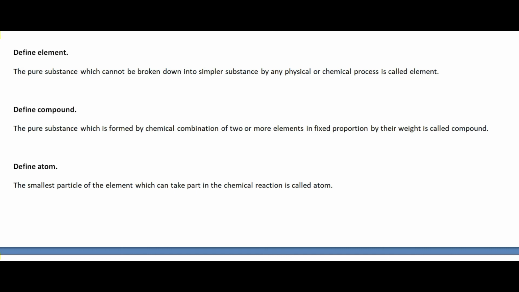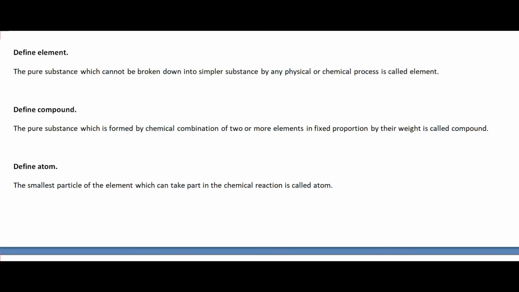Now let's study compound. Compound is defined as the pure substance which is formed by chemical combination of two or more elements in fixed proportion by their weight. It means compound is formed by combination of two or more elements. Two or more elements should be combined.